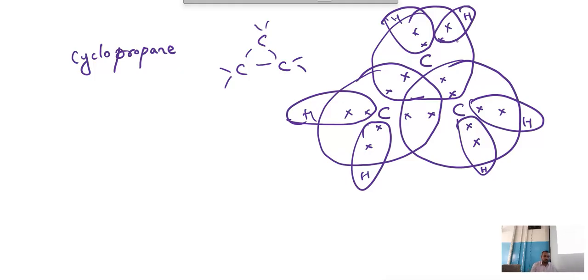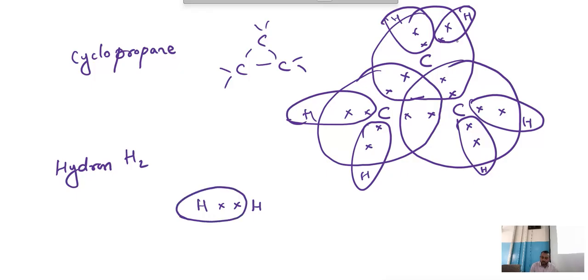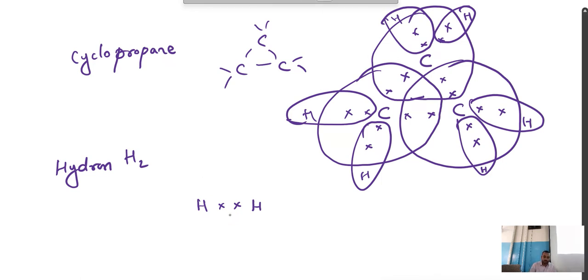Similarly, for hydrogen, how many required? 2, no? 2 bonds. Just now we are writing, H means we need 2 electrons, no? So, here 1 H, here 1 H, because hydrogen is H2, 2 hydrogens. Here one, here one. Now this is the structure for this.